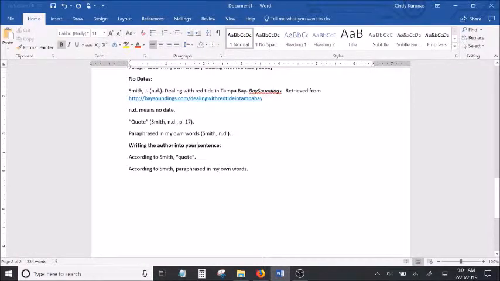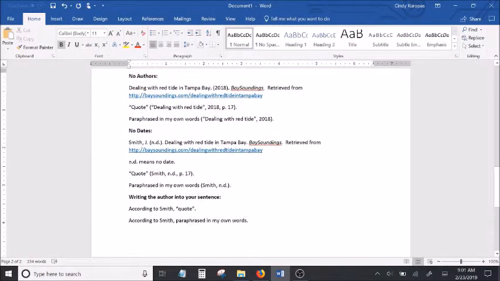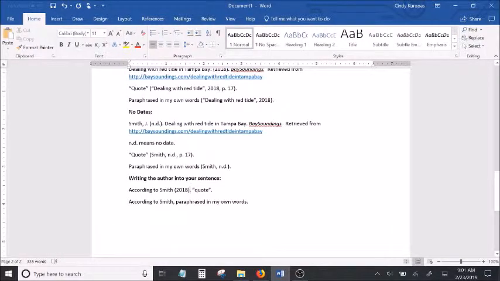When you're doing it this way and you're writing it into your sentence, you still have to include all the same parts, but they go in slightly different places. First of all, the year, if there is a year, like in this one up here, let's go with the 2018. If there's a year, the year always goes next to the name of the author. So what I would do is I would actually put parentheses right here after Smith's name, 2018.